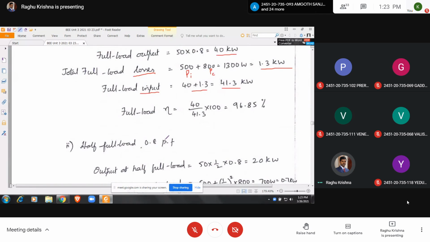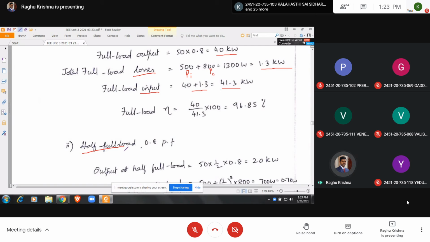Now coming to half load efficiency. How are you going to calculate the half load efficiency? Half load means the value of the current will be only 1 by 2, half of the full load current.